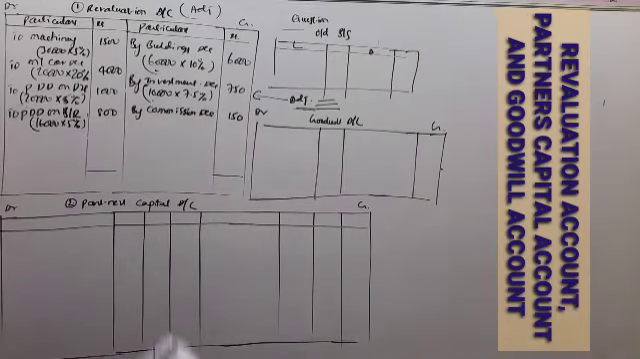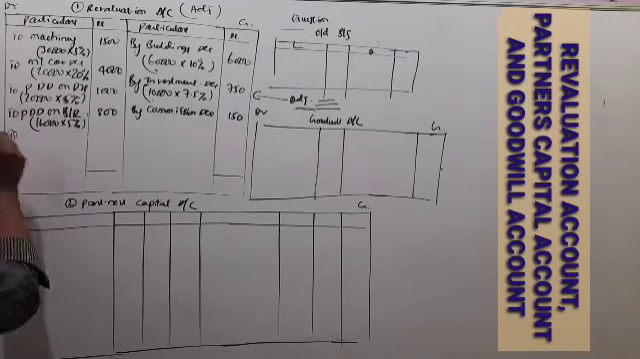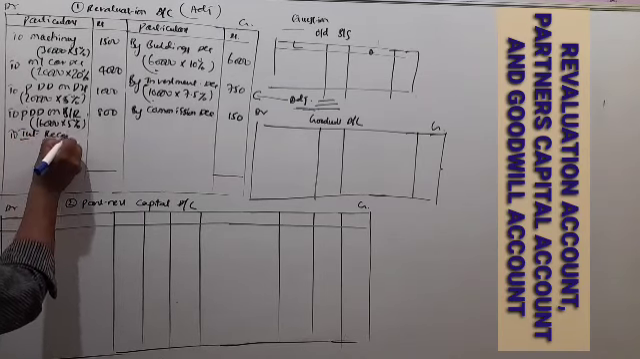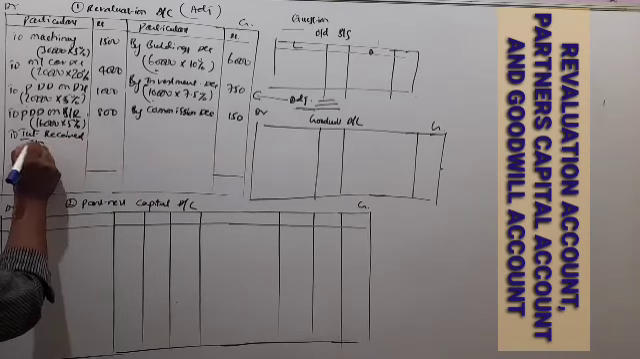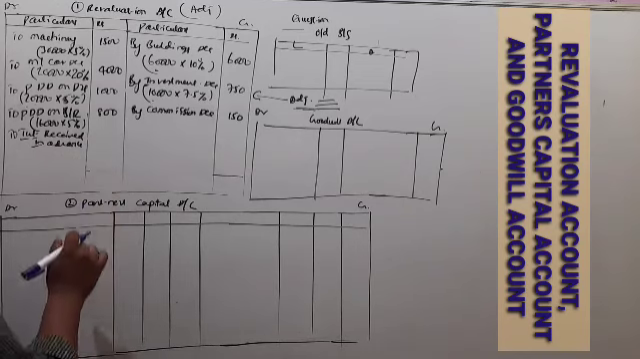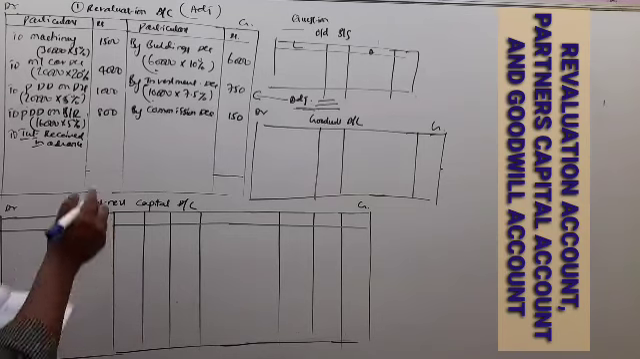Next, interest received in advance. Maybe rent received in advance, commission received in advance, any income received in advance will be treated as a liability. So here in the revaluation account we record it on the debit side. That is interest received in advance, rupees 300.